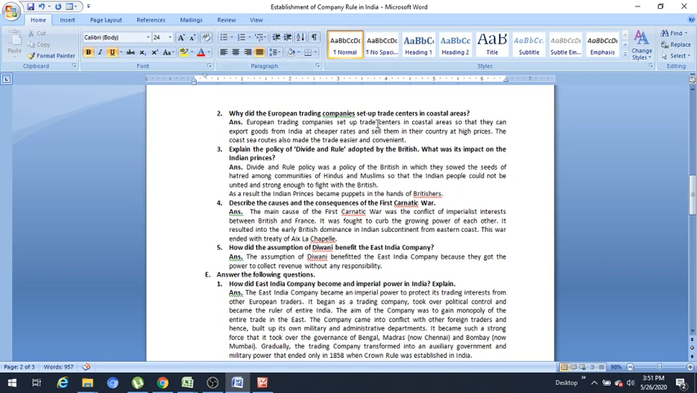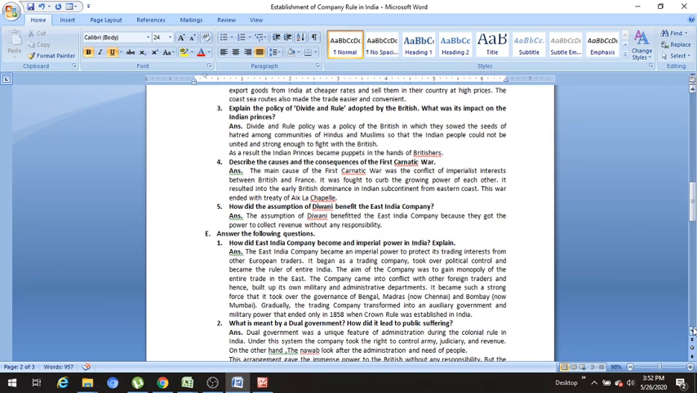European trading companies set up trade centers in coastal areas so that they can export goods from India at cheaper rates and sell them in their country at higher prices. The coastal sea routes also made the trade easier and convenient. Means these coastal areas were very convenient for the trade because at that time the air route as well as the roadways were not as developed in comparison to today. So that was the main reason.